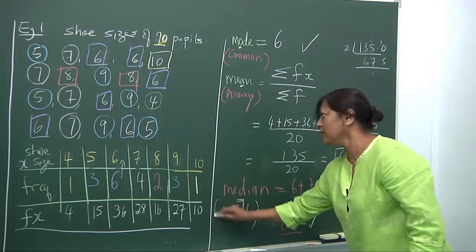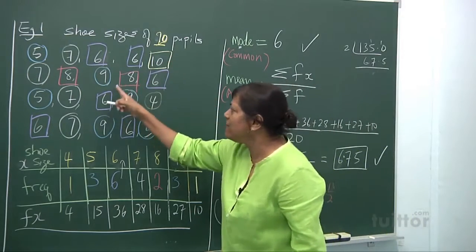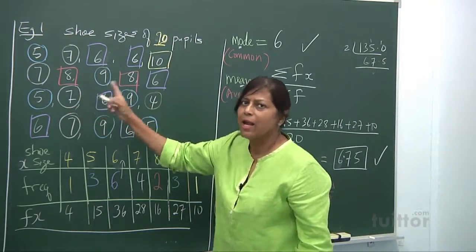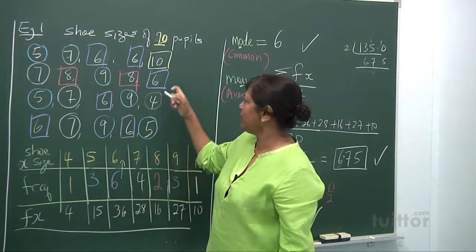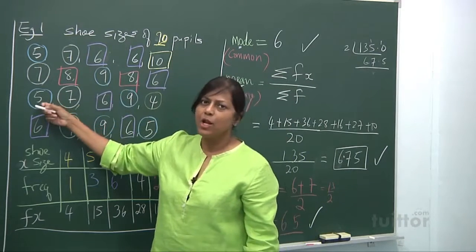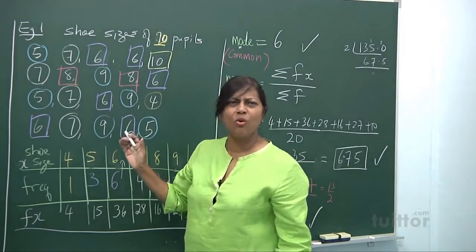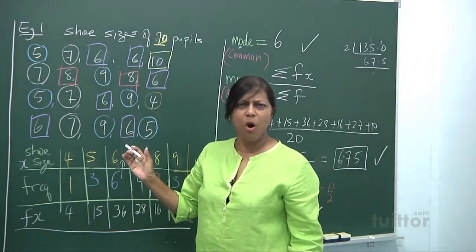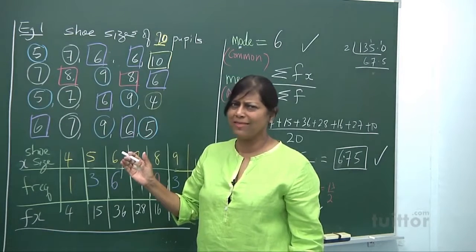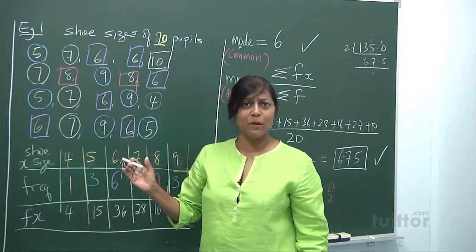But the middle, you don't look at this and say, teacher, the middle is there. No, I'm afraid not. Because this is the 10th and this is the 11th. No. What's wrong here? Because it's all mixed up. Big, small, small, big, all mixed together. So that's not what it's going to be.